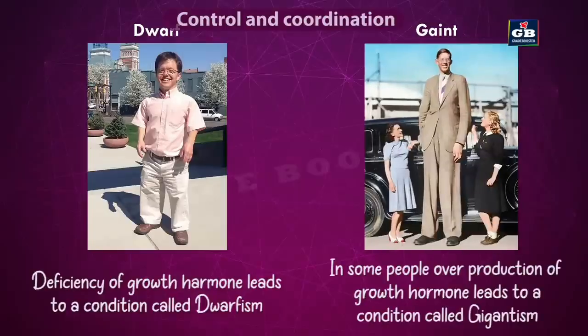In some people, overproduction of growth hormone takes place. The overproduction of growth hormone leads to a condition called gigantism. So gigantism means giant. He becomes a giant more than the normal height. Usually people grow up to some 6 feet or 6 point some inches. But some people may grow beyond that, 7 feet or more. So it's all because of overproduction of growth hormone. So this condition is called gigantism. So low production of growth hormone, dwarfism. Overproduction of growth hormone, gigantism.